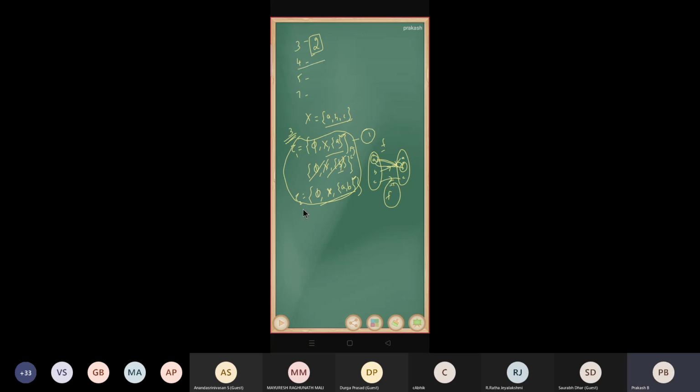So for the second one, obviously we need phi and X. We need to add 2 more sets. So what are those? Singleton A, and A comma B we can take. Yeah, very good, right? A comma B, because singleton A, singleton B is not possible. We have already seen that one, right? Okay, so what are the other possibilities?